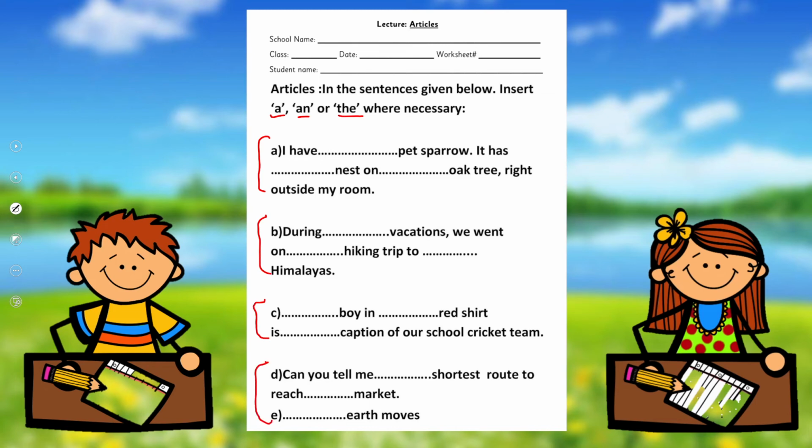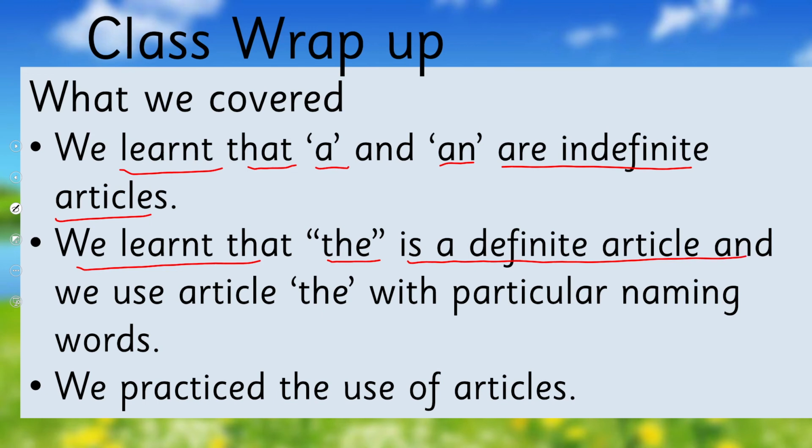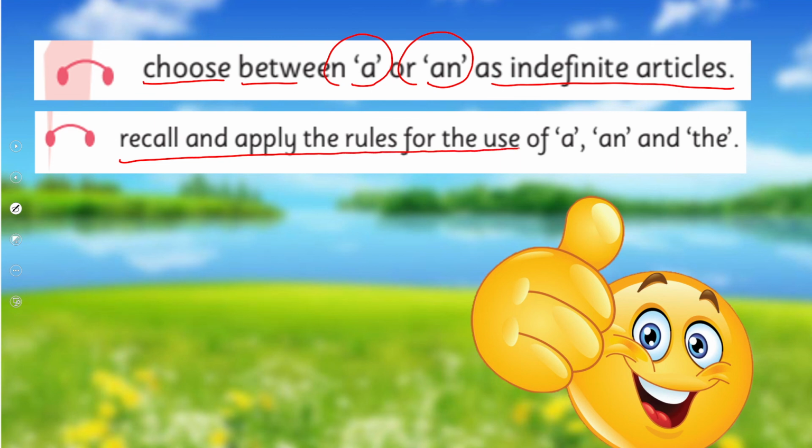So in this way, what we have learned today, we learned that a and an are indefinite articles, and we learned that the is a definite article, and we use article the with particular naming words. And we practiced the use of articles. So in this way, we achieved our SLOs to choose between a or an as indefinite articles, and recall and apply the rules of use of a, an, and the. Are we done with it?